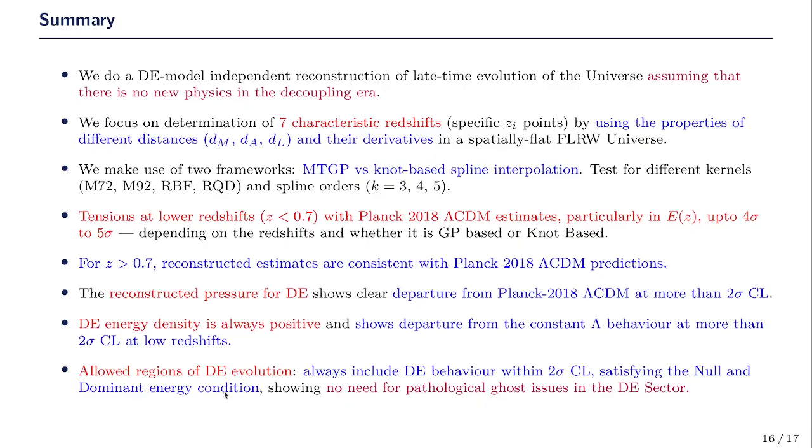If we look at the allowed regions of the dark energy evolution, we find that the dark energy behavior within 2 sigma always includes the validity of the null energy, the weak energy and the dominant energy conditions, showing that we do not need to go beyond canonical scalar field theories to model this dark energy sector, and we do not need early phantom-like behavior for dark energy.